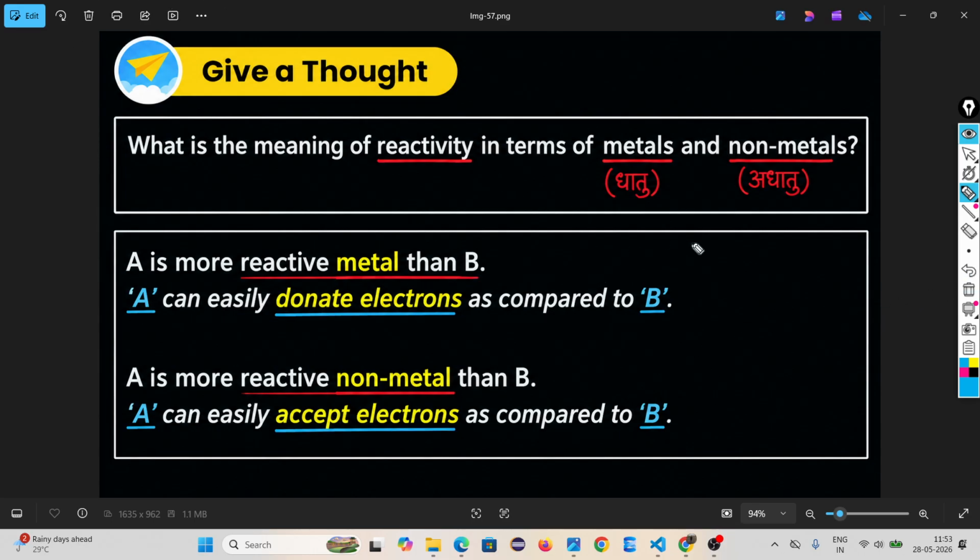But here the concept is reactivity. Suppose A is a metal, B is another metal, and I am telling you A's reactivity is more than B. What does it mean? A can easily release electrons as compared to B. But suppose A is a non-metal, B is another non-metal. If I am saying A is a more reactive non-metal than B, the meaning is A can easily accept electrons as compared to B.